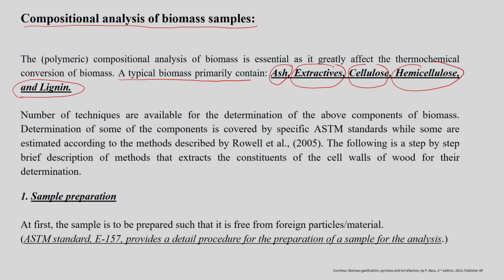If we recollect our discussion in the previous lecture under the cell wall components, we already studied these: extractives, cellulose, hemicellulose, lignin and the ash content. Here we are just elaborating how to estimate these quantities in the biomass sample.